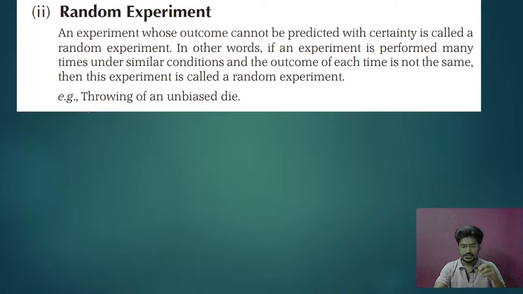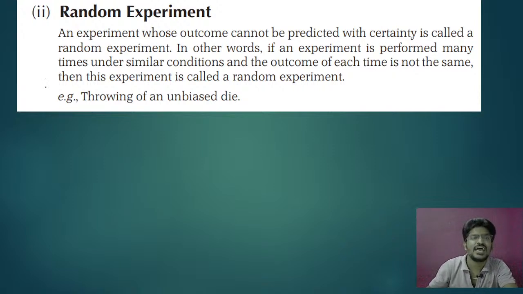Clear? So that's why random experiment is going to say that whenever the experiment is done, the outputs of the experiment are not going to be predictable, and certainly it is called random experiment. Okay, so that you can go through it.